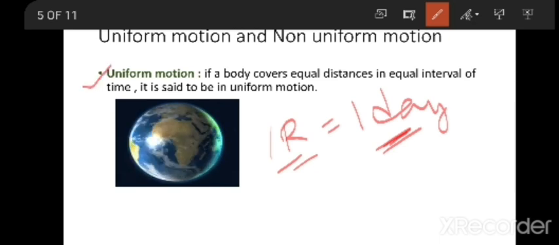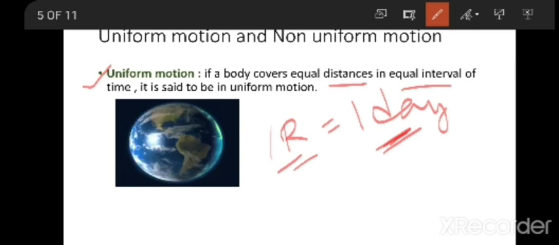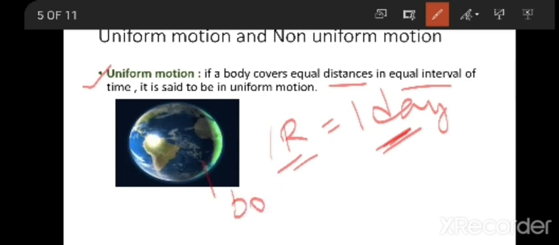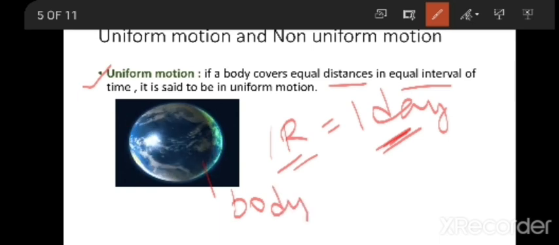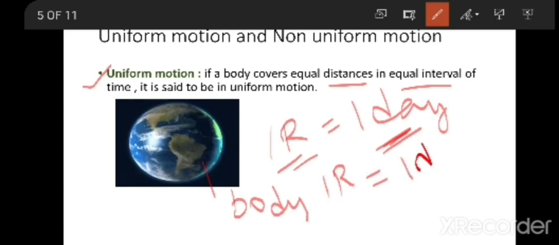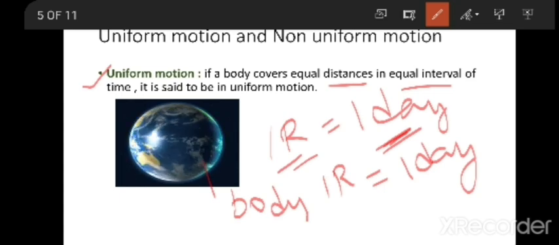If a body covers equal distance in equal intervals of time, it is said to be in uniform motion. Here, the earth is a body, one object. It covers one rotation in an equal interval of time, in one day. The next day also it takes one rotation in one day only. It does not take two rotations in one day and three rotations in two days. It is not going to follow like that.